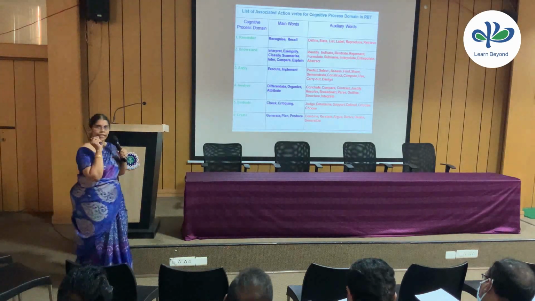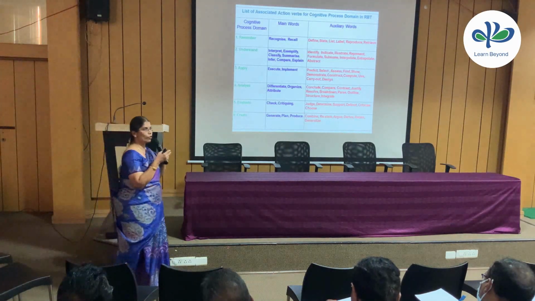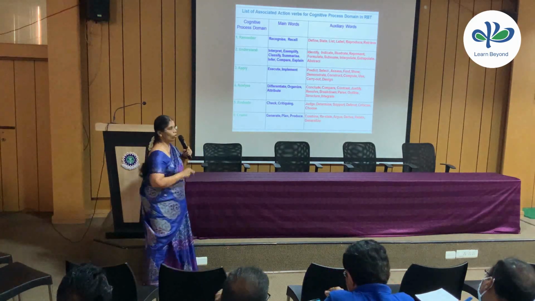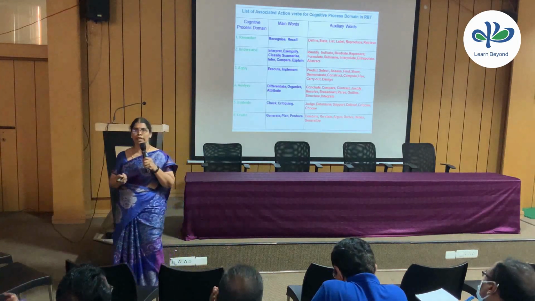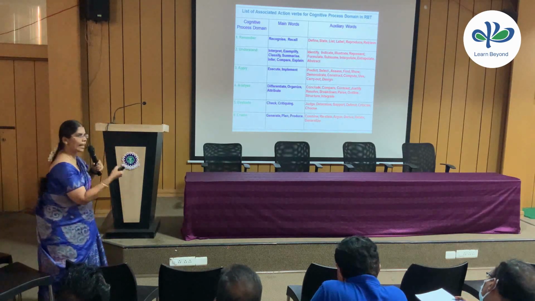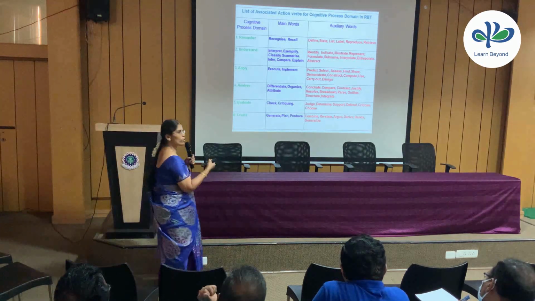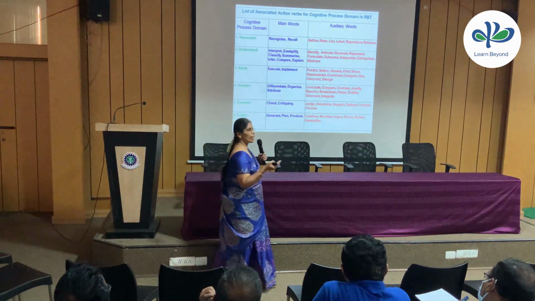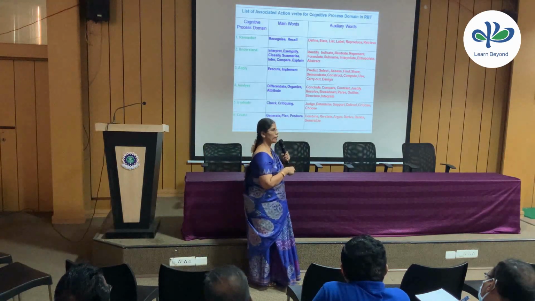And straight away again, if you are not able to make use of those 2 verbs, we can go in for the auxiliary words. To begin with this revised Bloom's taxonomy, let us not go just with the main words. We can also take the help of the auxiliary words and make use of that. And later on, we can just switch on to the main words.